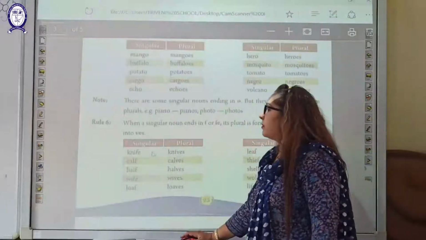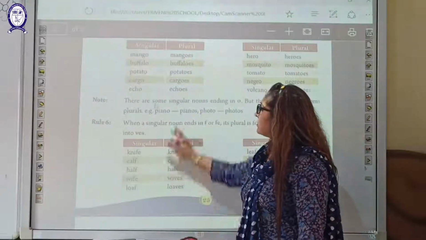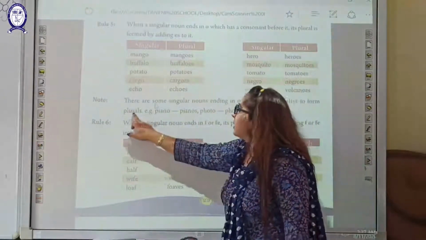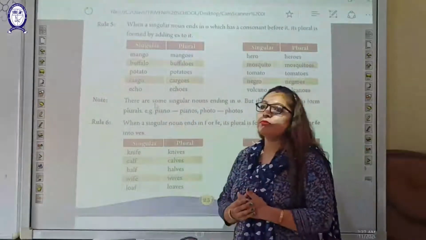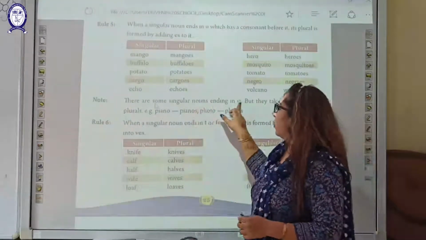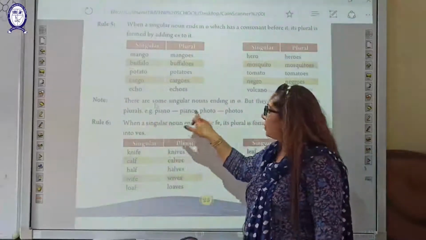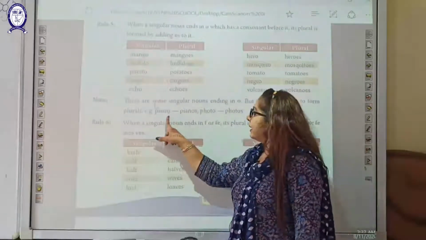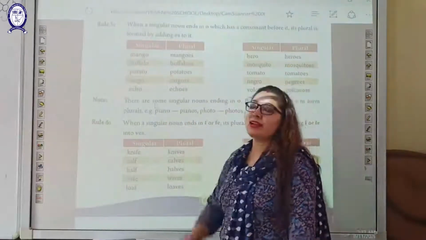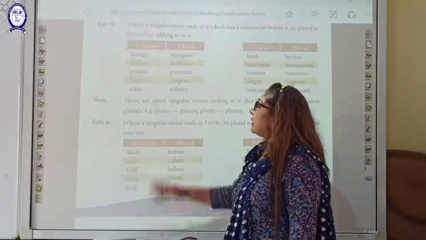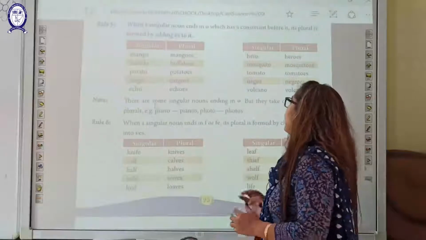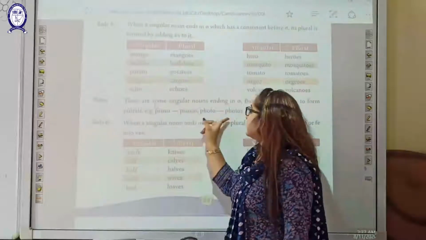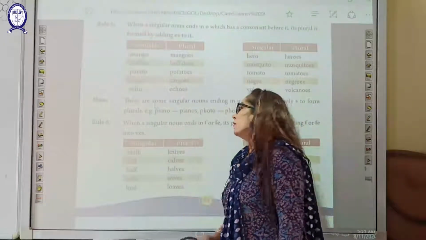Now we go to the note. There are some singular nouns ending in O, but they take only S to form plurals. Some words ends with O, like piano, pianos we write, photo, photos. So at the end O is written, but to make them in the plural form we have to write at the end S. Why we have to write? There are some singular nouns ending in O, but they take only S. These words don't take ES to make them in a plural form, students.